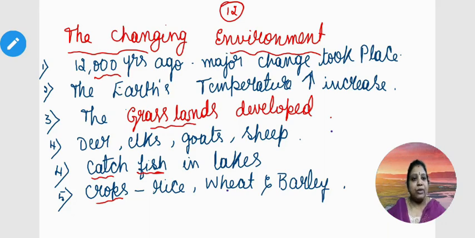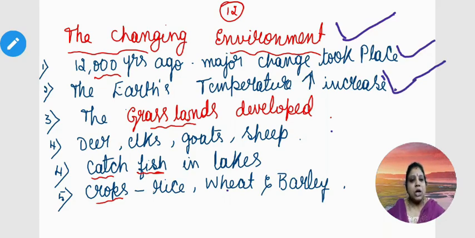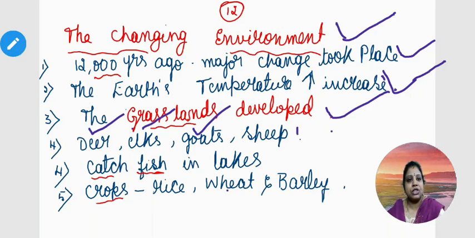Now I will review these points whatever we have discussed today. First point, the changing environment. 12,000 years ago, a major change took place in the environment. The Earth's temperature increased. And because of these changes, the grassland developed and some of the important animals the people started rearing: deer, elks, goats, sheep.